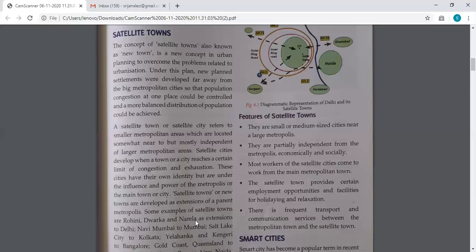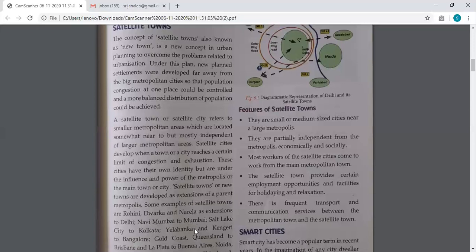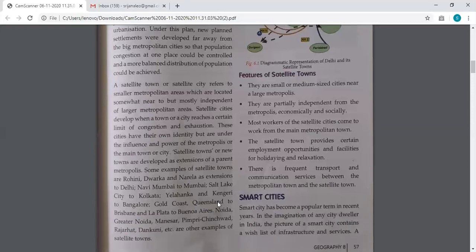Some of the examples, you need to know the names, are Rohini, Dwarka, and Narela as extensions of Delhi, and Navi Mumbai to Mumbai. You must have heard some of the names, if not all. Salt Lake, have you heard? Salt Lake City to Kolkata. So Kolkata being the main city, Salt Lake is the satellite city. Here, Navi Mumbai is the satellite city. Likewise, there are many more in all the other places.